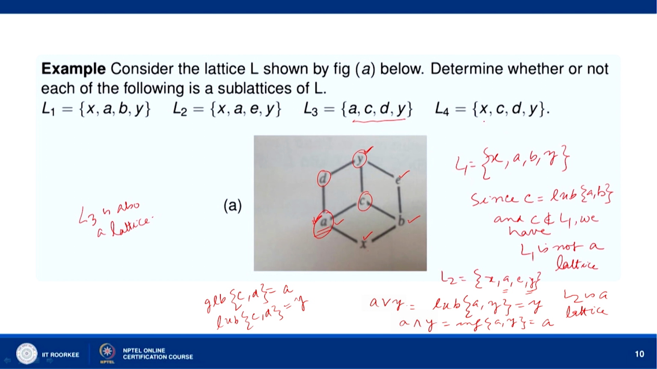Now, let us take L4, {X, C, D, Y}. So, X here, C, D and Y. Now, for the pair C, D, A is the greatest lower bound, and A does not belong to L4. So, L4 is not a sublattice.